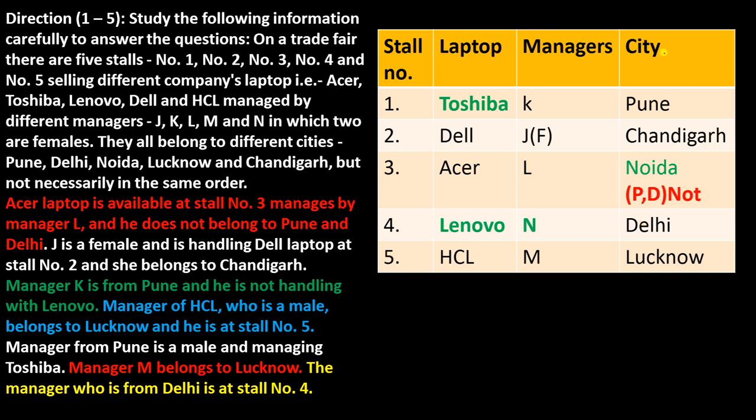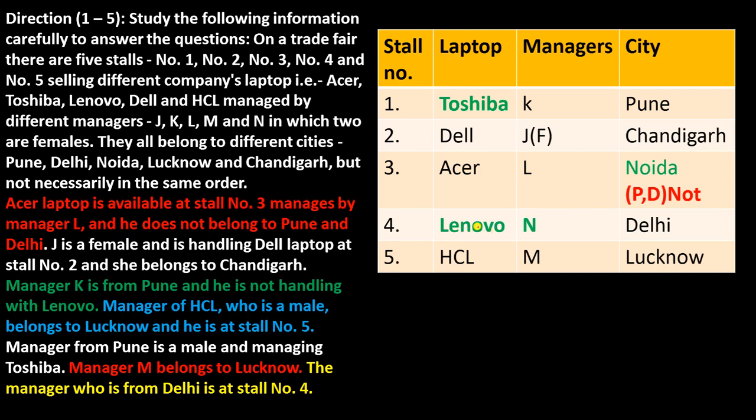Now you can see based on this situation, Pune, Chandigarh, Delhi and Lucknow, all the 4 cities have come. Now which city is left? That is Noida. So you have to write the city name. And all the manager names are there. Which one is not there? That is N. So you have to write N. And the laptop Lenovo is not mentioned there, so you have to write Lenovo.